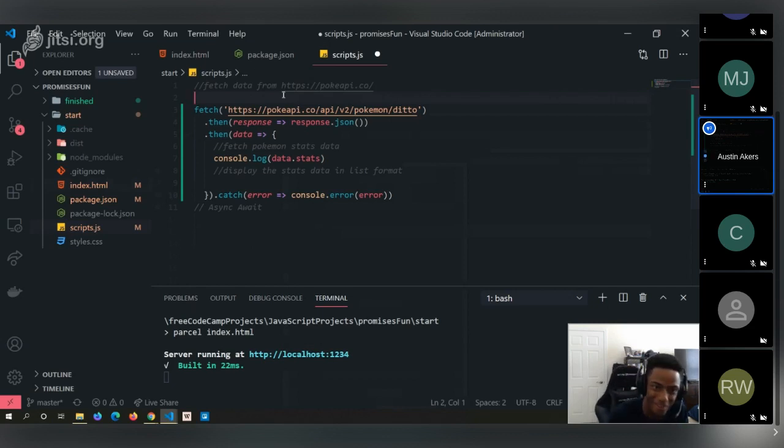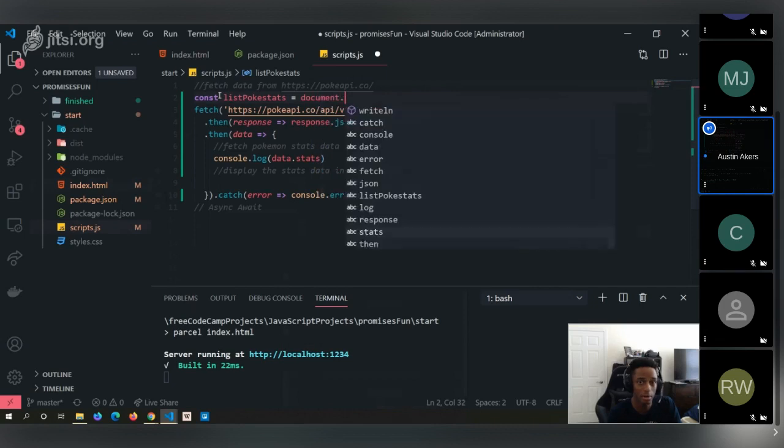Okay, so what we're gonna do here is go ahead and create a constant variable called listPokeStats. You could call it unordered list of PokeStats, but just list of PokeStats.